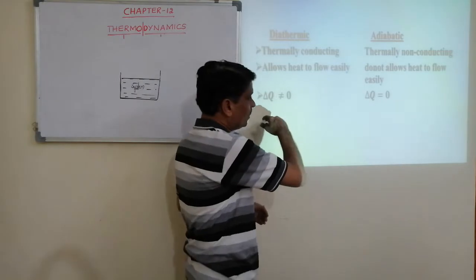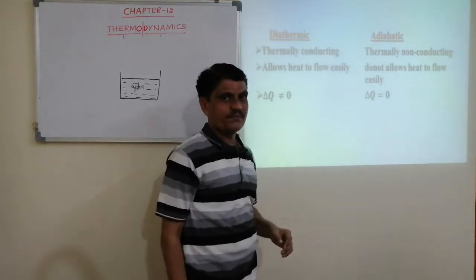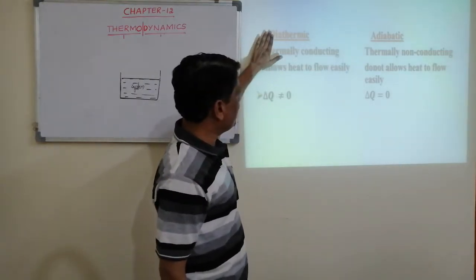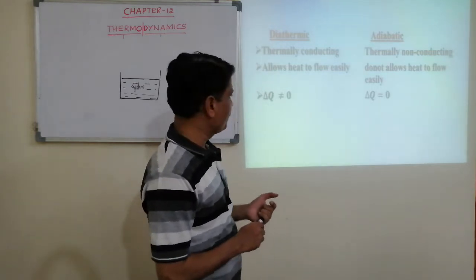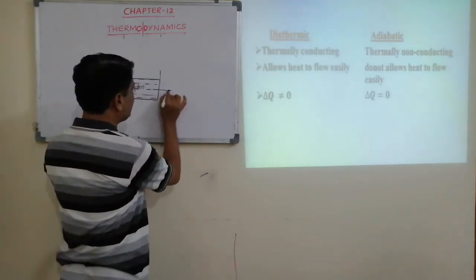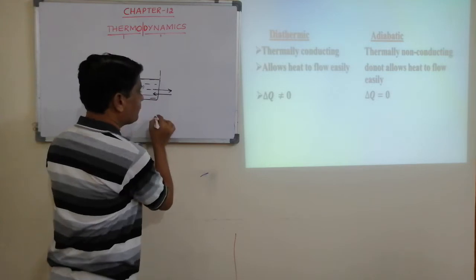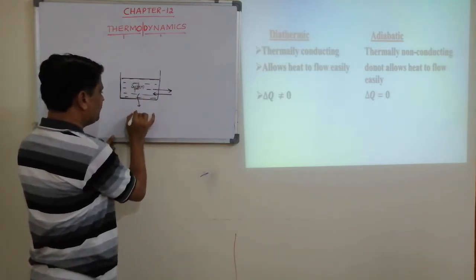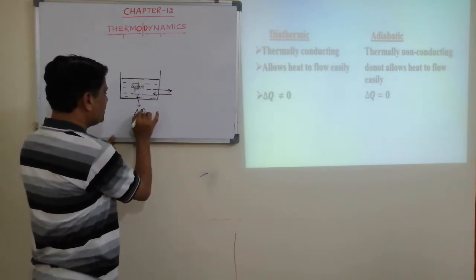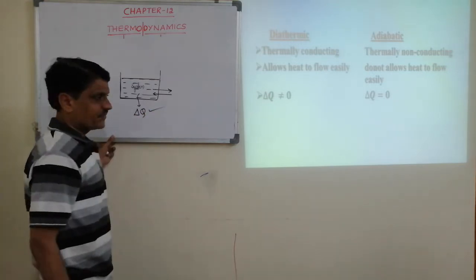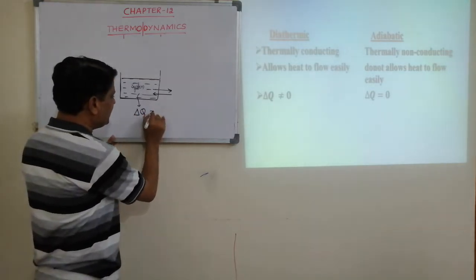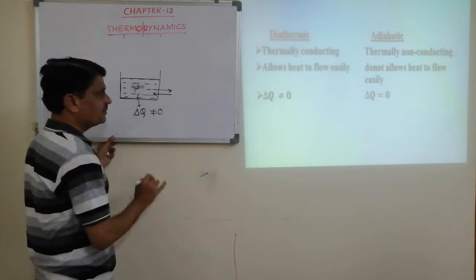The boundary which allows heat energy to flow is called a diathermic boundary. Whenever heat energy is exchanging, there is a change in heat energy in the system. This means the change in heat energy is not equal to 0.